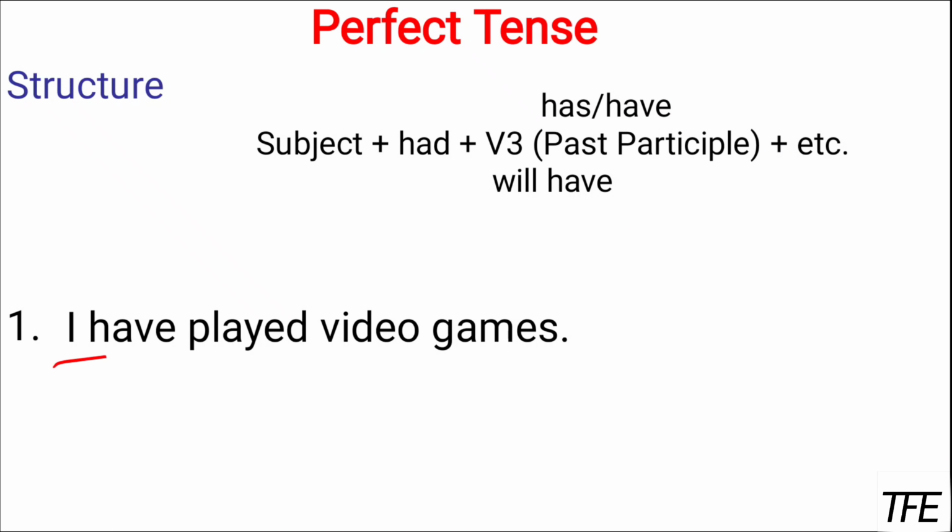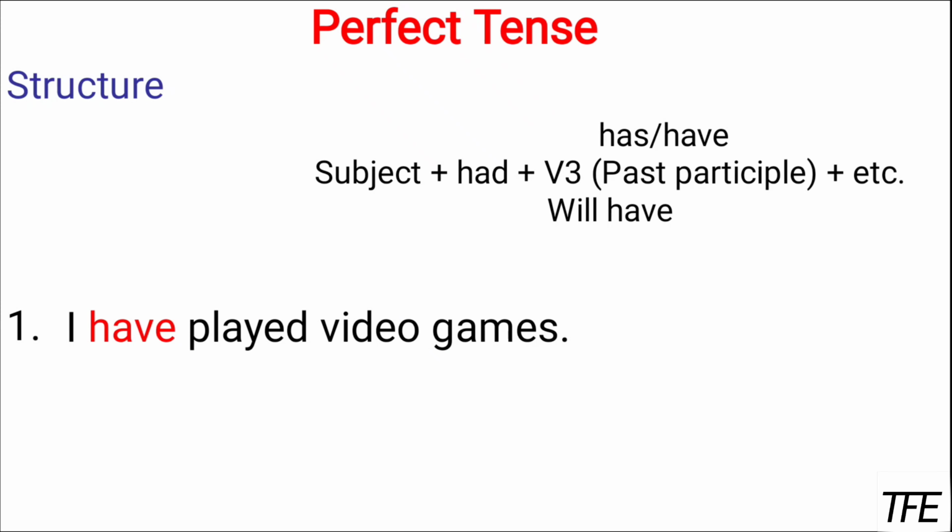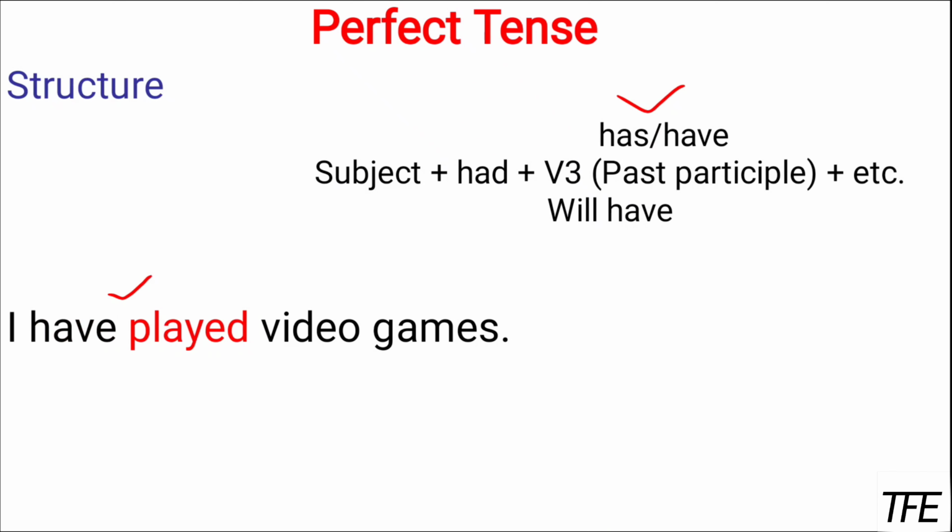I have played video games. Here you can see that I have. Have is the helping verb, that is for present, and played is the third form of play, which is the past participle form, and then we have video games. So I have played. Here you have to focus on have and played. So whenever we see has, have, had, will have, and then the past participle form of the verb, it means that the sentence belongs to perfect tense.